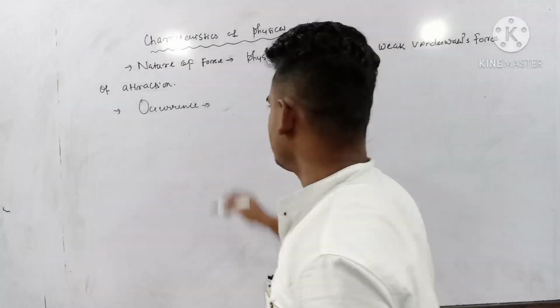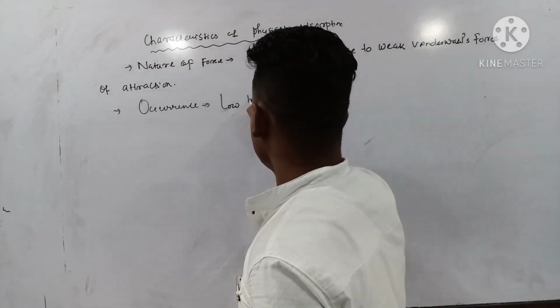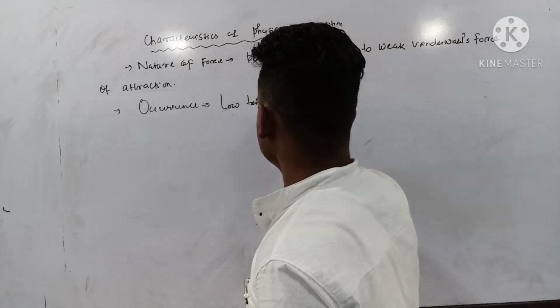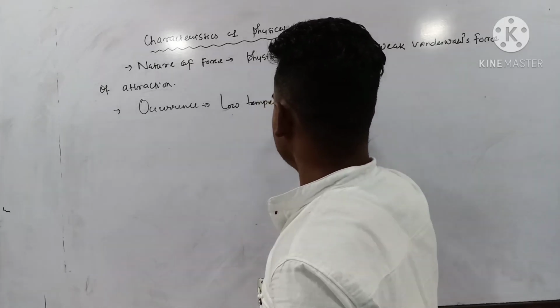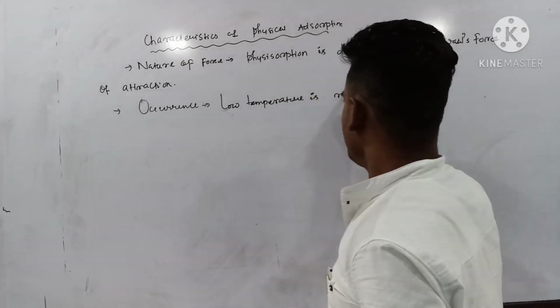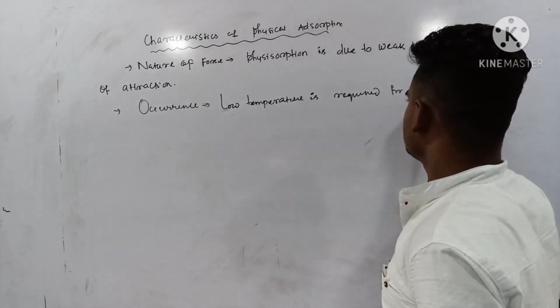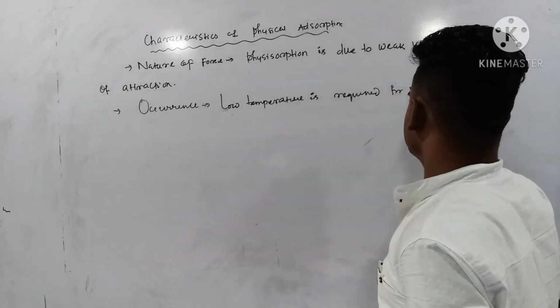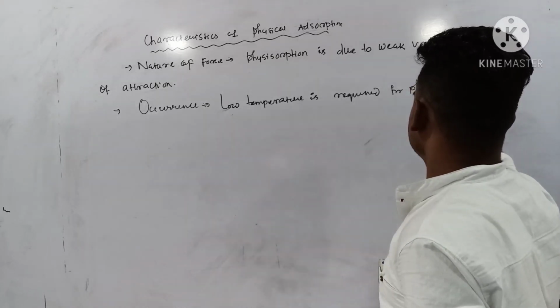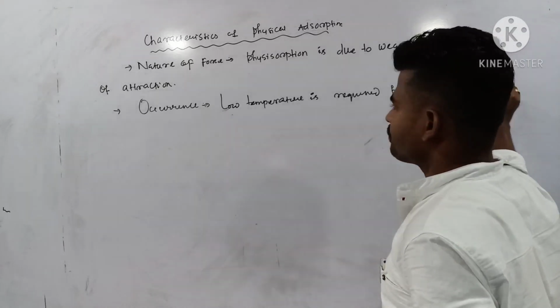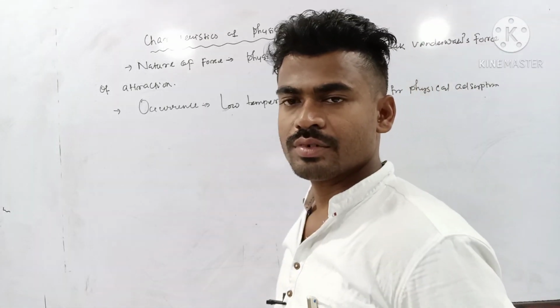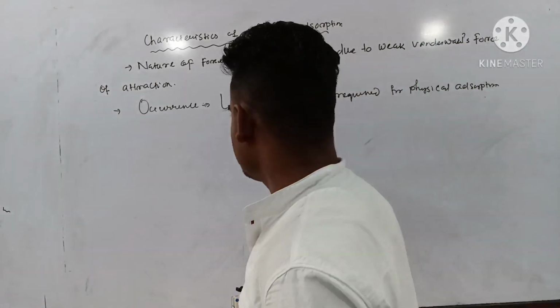So low temperature is required for physical adsorption.